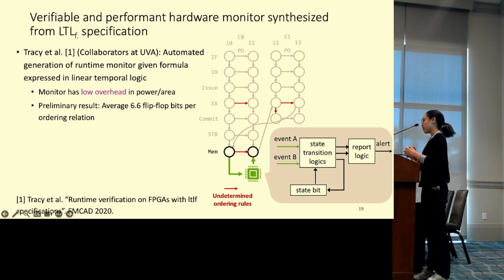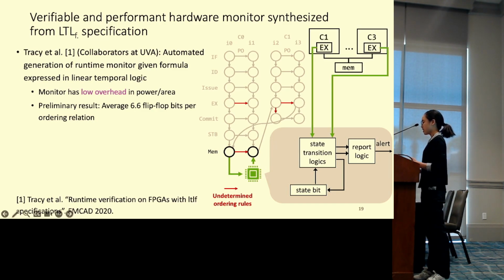So now we need a verifiable runtime monitor that has low overhead in area and power. Forward has already proposed a framework that is able to generate correct-by-construction runtime monitors that check for a given formula expressed in linear temporal logic. Their case study shows a really good result in area and power. Another potential issue is whether the events we are monitoring are far away from each other, and therefore we need to instantiate the monitor at the highest level of our design. Say, you monitor two events at two cores, and we need a long wire coming out of the two cores.